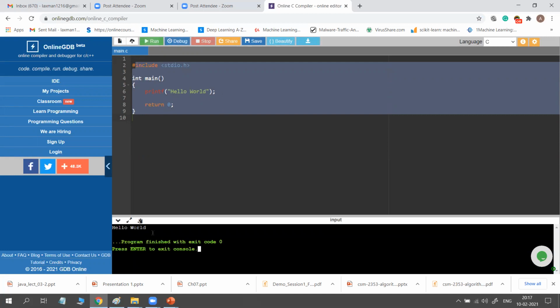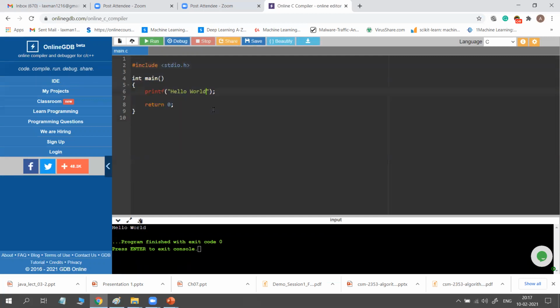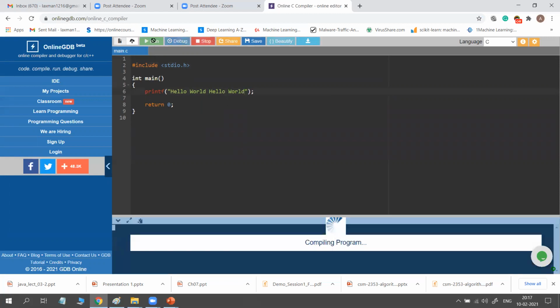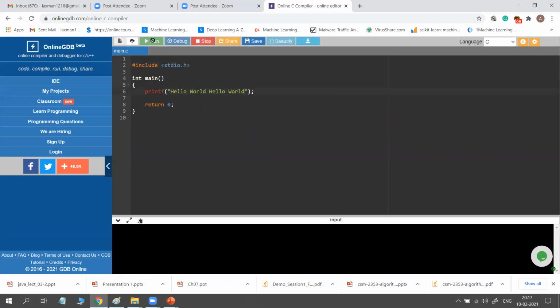So what happened? This is the output, hello world. Okay, so as I told you, you can type anything, hello world, and once again I am typing hello world. So I typed hello world 2 times. So just run it. Once again, what you get here output, hello world, hello world. Okay, so this printf is a function which is used to display your text message to monitor.